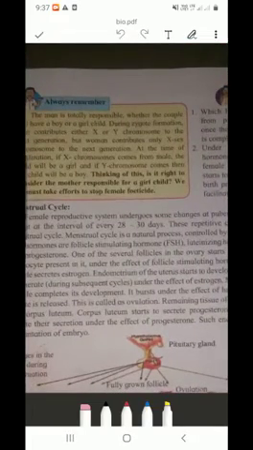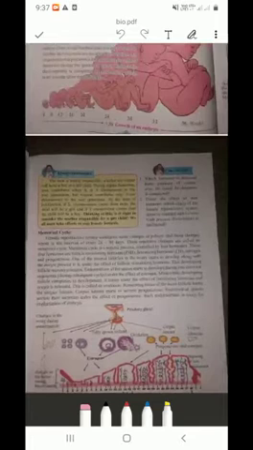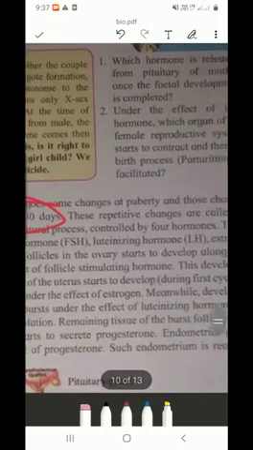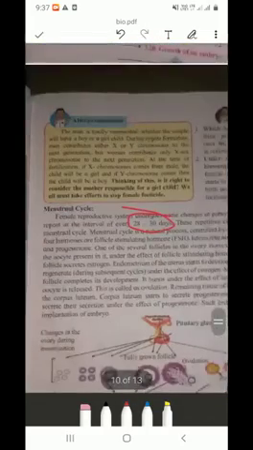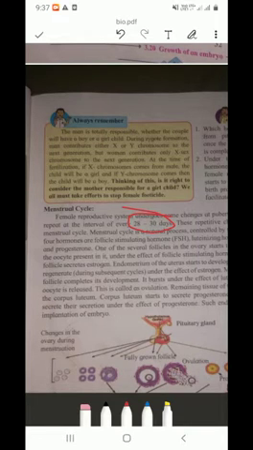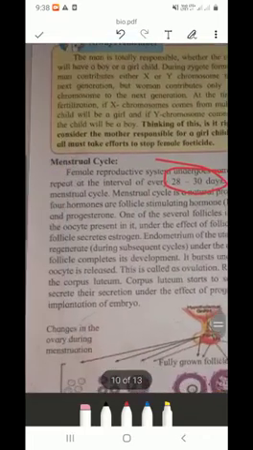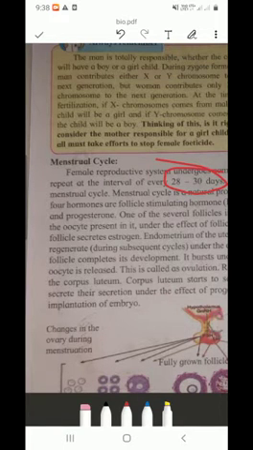Now see, I'll read out. Female reproductive system undergoes some changes at puberty, and those changes repeat at an interval of every 28 to 30 days, means 1 month, we can say. These repetitive changes are called the menstrual cycle. As we know the water cycle, and many other cycles, the evaporation cycle, similarly the menstrual cycle is there. Menstrual cycle is a natural process controlled by 4 hormones. See, these 4 hormones control the menstrual cycle.